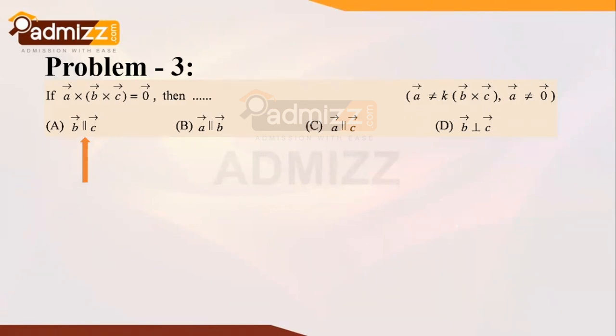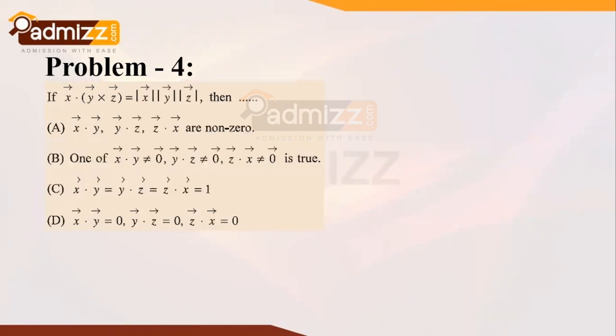Let's go to the simplification of the next problem, that is problem 4. If vector x is taken in a dot product with vector y and vector z, where vector y and vector z are in a cross product and vector x is in a dot product with that, it is equal to modulus of x vector, modulus of y vector, modulus of z vector. When this condition happens, then we certainly come to a conclusion that